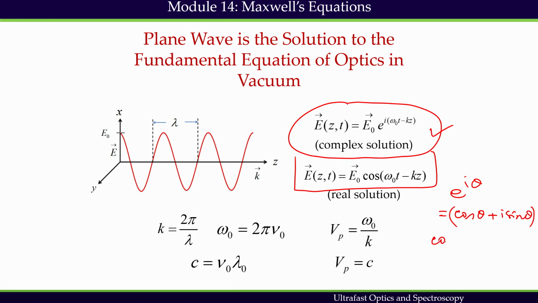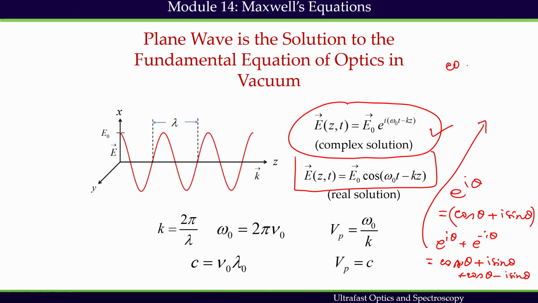So, I can express e to the power i theta plus e to the power minus i theta as cos theta plus i sin theta plus cos theta minus i sin theta, which suggests that the real part, cos theta, can be expressed as half of e to the power i theta plus e to the power minus i theta.